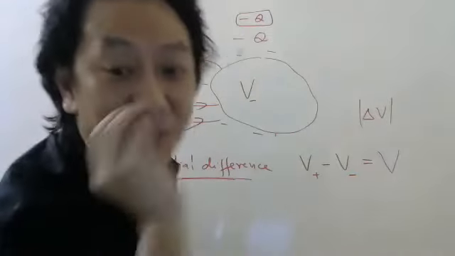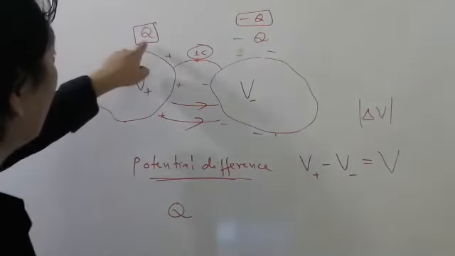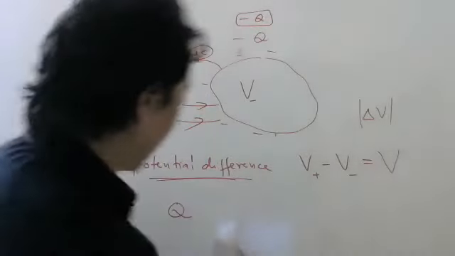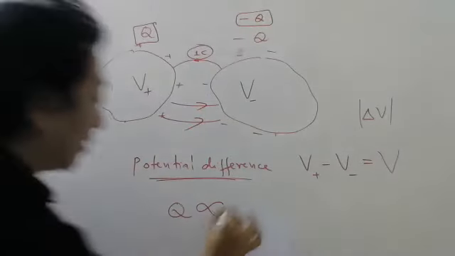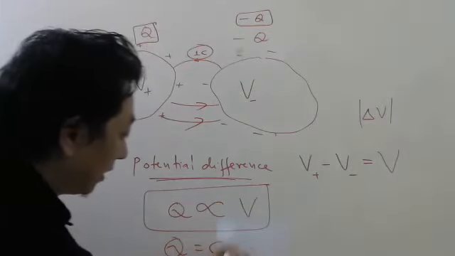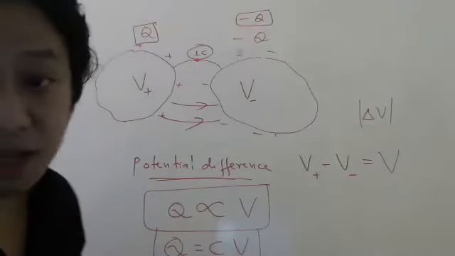Potential difference. So the point I'm trying to say is, even now you can say the charge on this conductor or charge on this conductor, any one you can take, is directly proportional to the potential difference. So it is equal to C into V. So there is no difference in the previous formula and this formula.